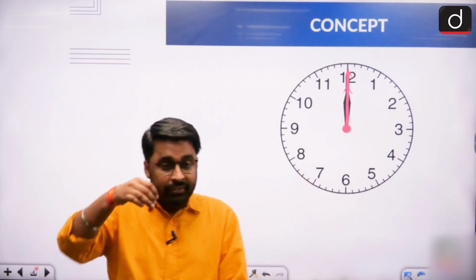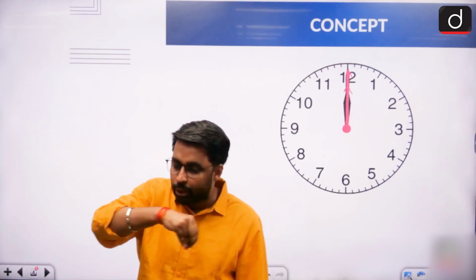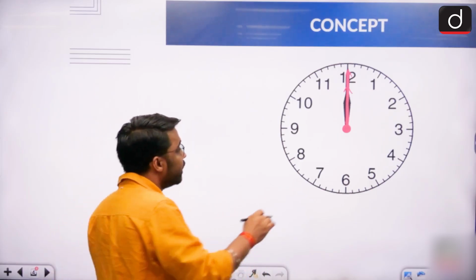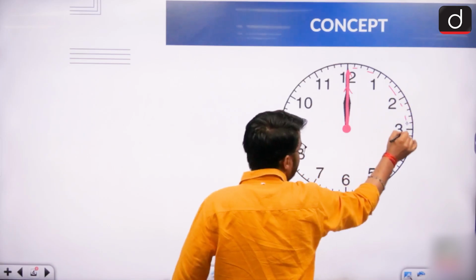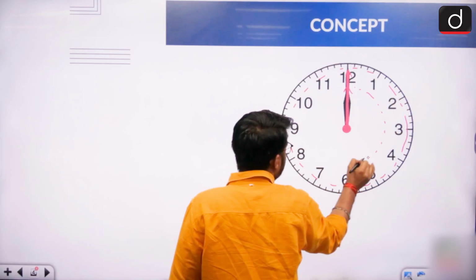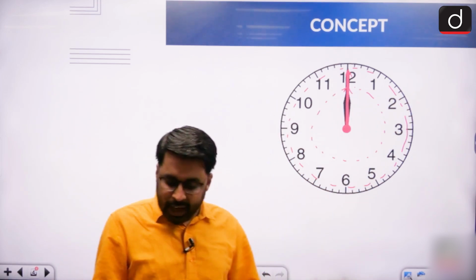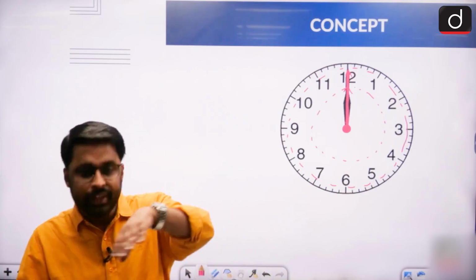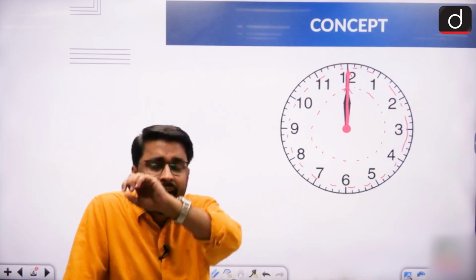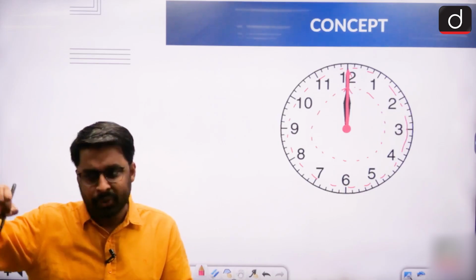Why? Because whenever an object moves from a fixed point at a fixed length, the path the object follows is always circular. And because the hands of the clock move from a fixed point at a fixed length, the path that these hands are going to follow is always going to be circular, right? And because both the hands of the clock move in a circular path, we say that the shape of a clock is always circular, irrespective of its physical architecture. The hands of the clock are always going to follow a circular path.